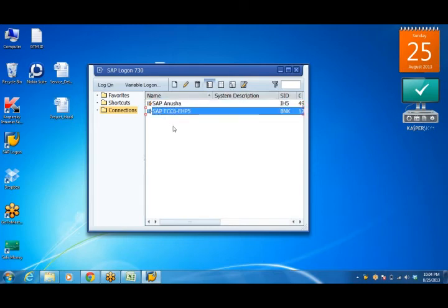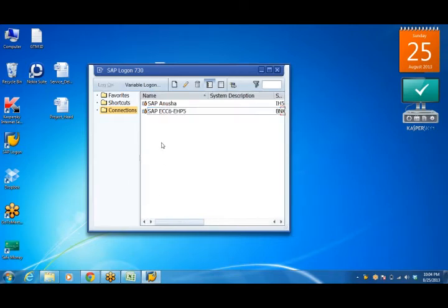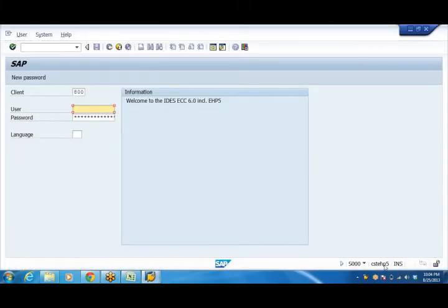Now once you double click on that, this is called SAP logon pad. Whatever server you are going to configure will appear here. Just double click on that server name. I'm using EHP5. Mr. Prasad, what version are you using? EHP5. That is the latest version.